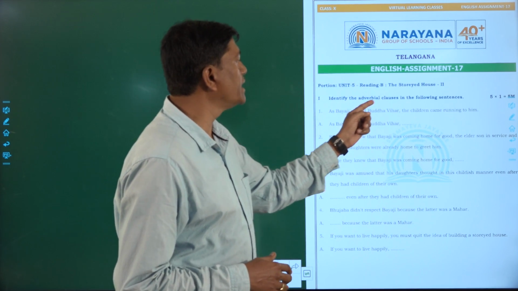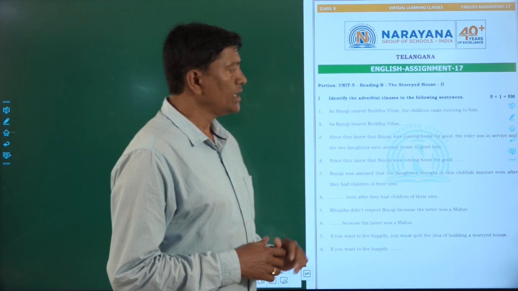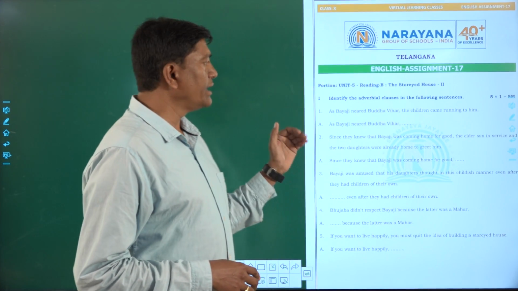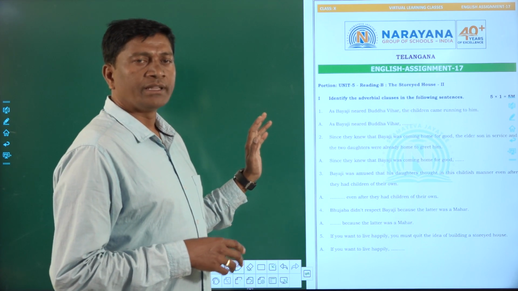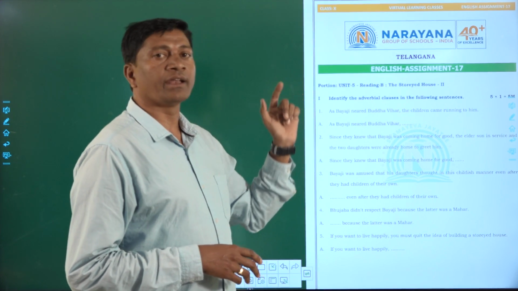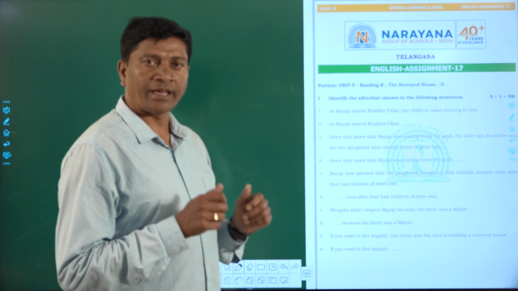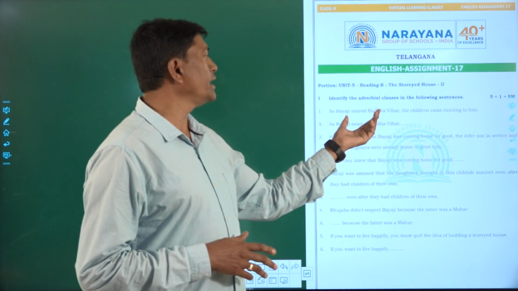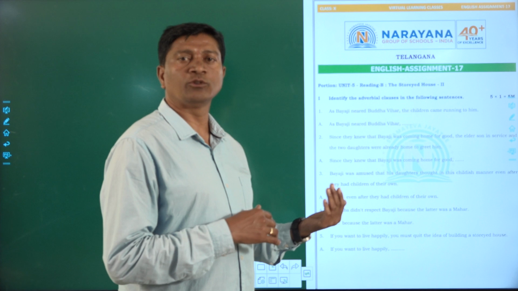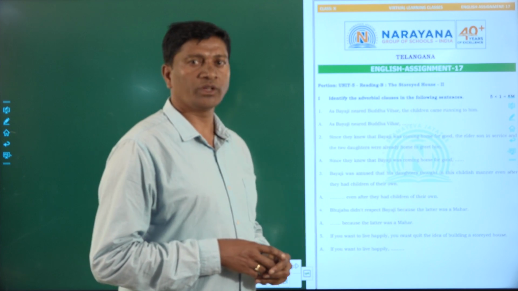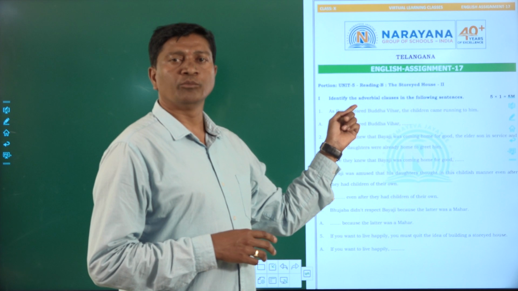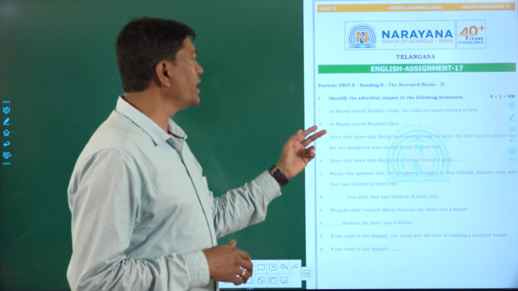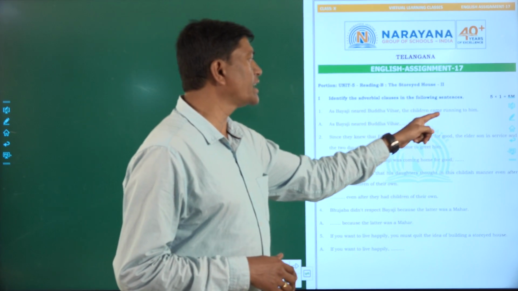He is asking to identify the adverbial clause in the following sentences. So the first one, as Bayaji neared Buddha Vihar, the children came running to him. Now in this lesson we know the story that as Bayaji neared Buddha Vihar, he is lifting his heavy box and he was slowly walking towards his home. On the way he came to this Buddha Vihar. Before that it was a building called Takya. After that, those who adopted Buddhism named it Buddha Vihar. That point we have already discussed in the lesson. Now here, as Bayaji neared Buddha Vihar, the children came running to him.